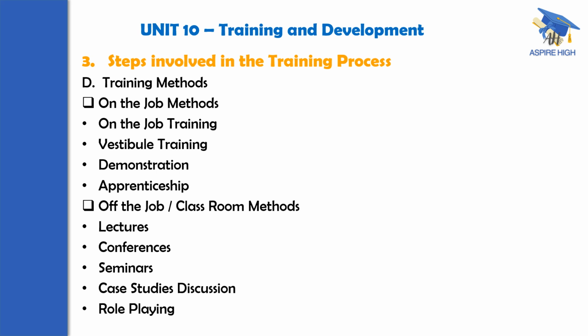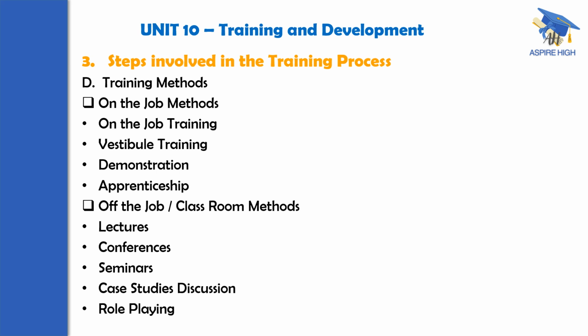Now we shall discuss the training methods, the next step involved in the training process. There are two broad categories. The first one is on-the-job methods. Second is off-the-job or classroom methods. In the on-the-job methods also, there are four variants. The first one being on-the-job training.